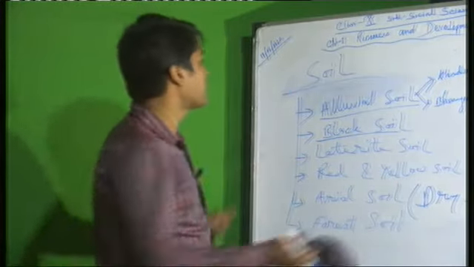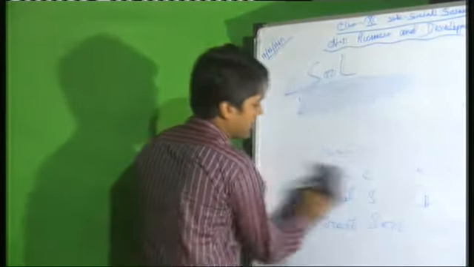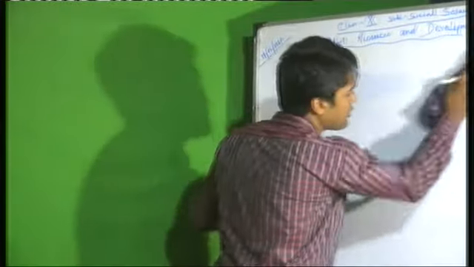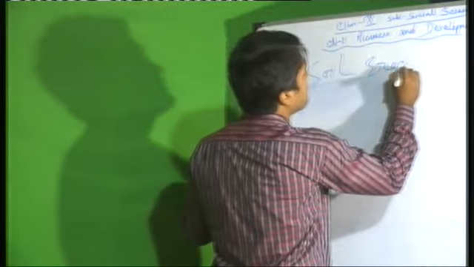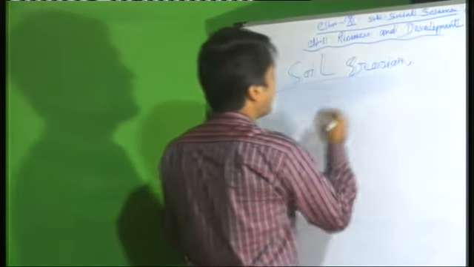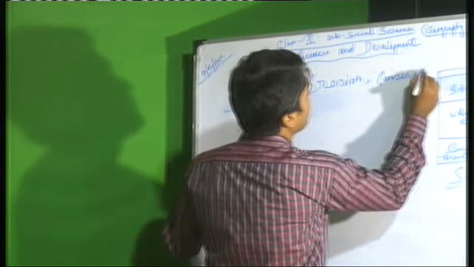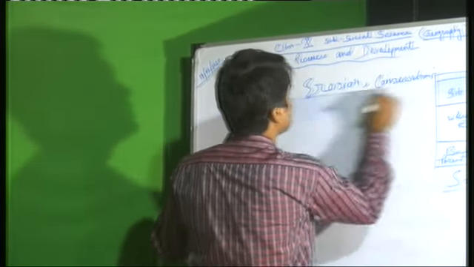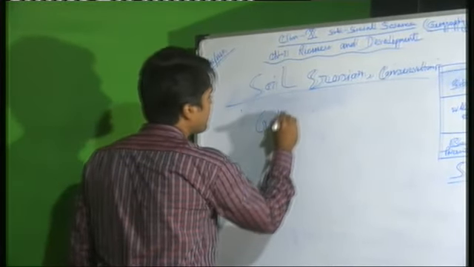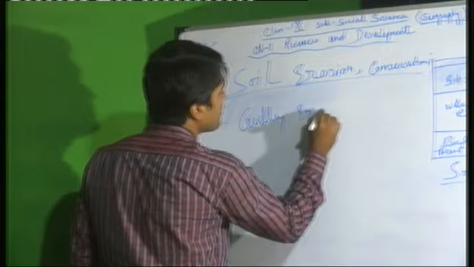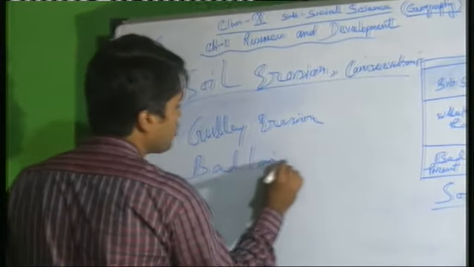Now the last topic in this portion is soil erosion and soil conservation. What is soil erosion? Due to some reason, when soil is eroded, this is soil erosion. In soil erosion, there are two terms. One is gully erosion, and another one is badland. These two terms you should also prepare.